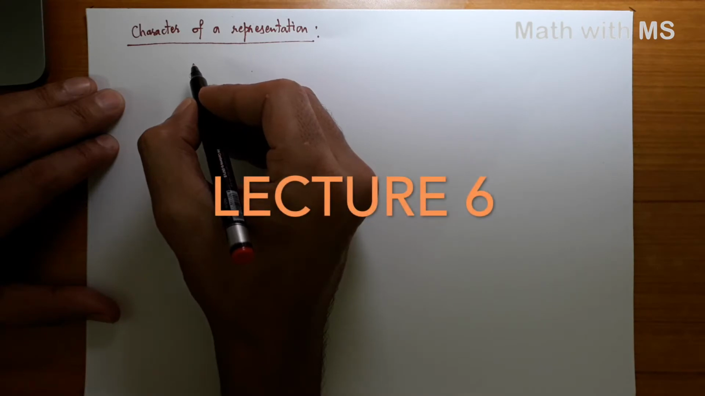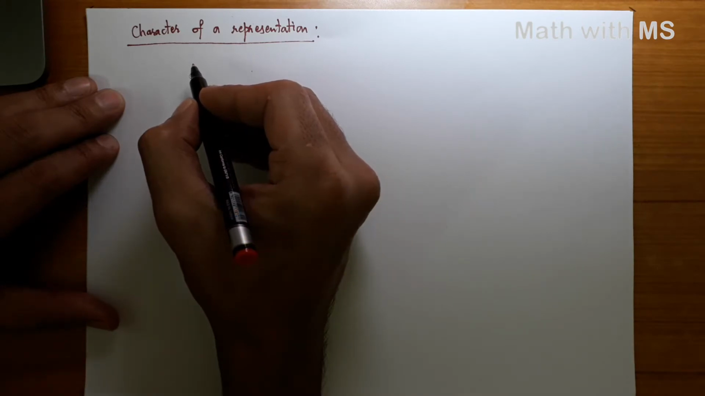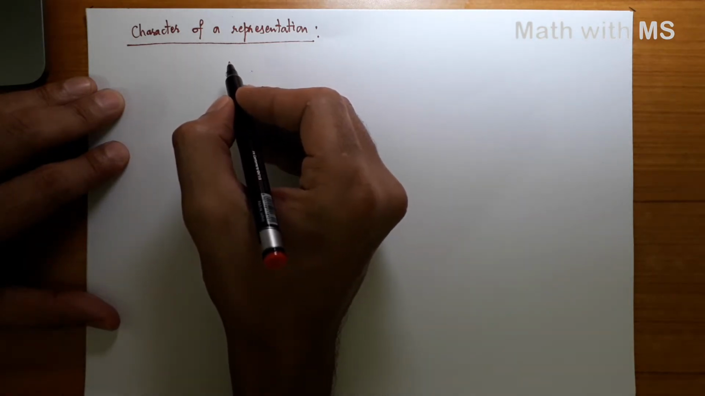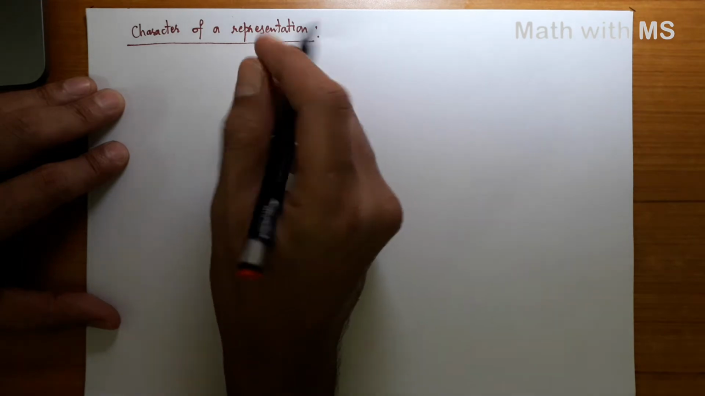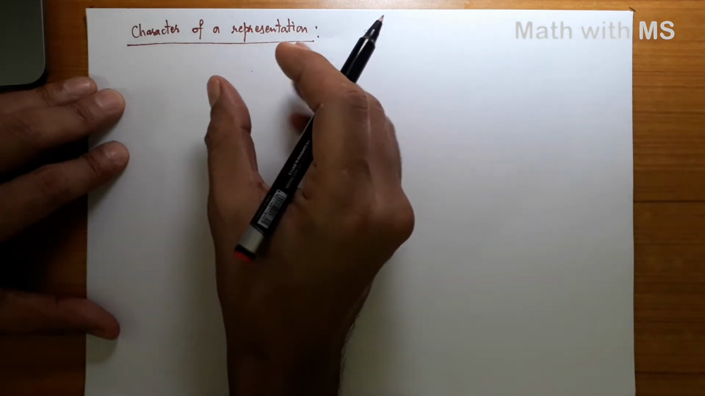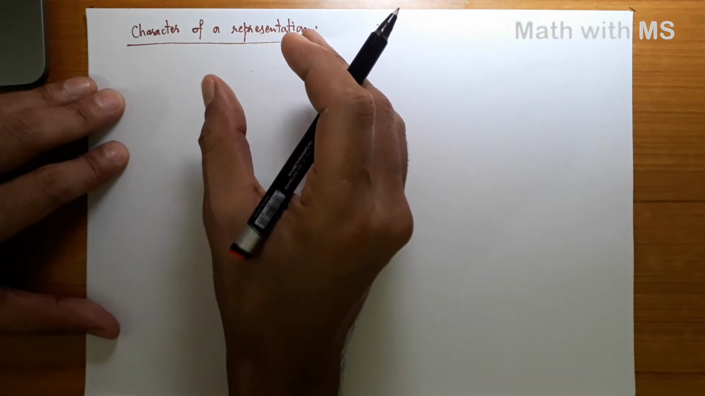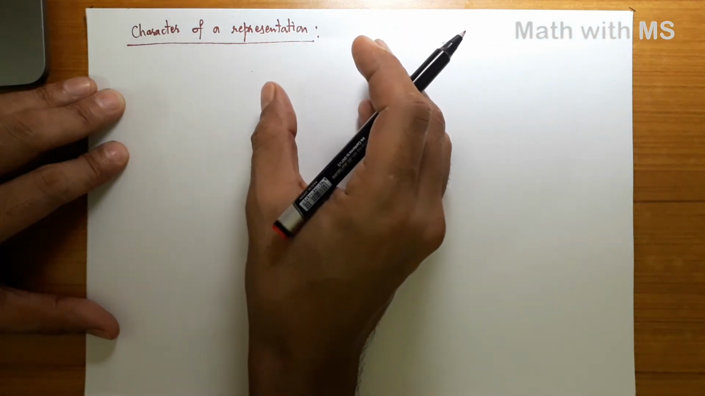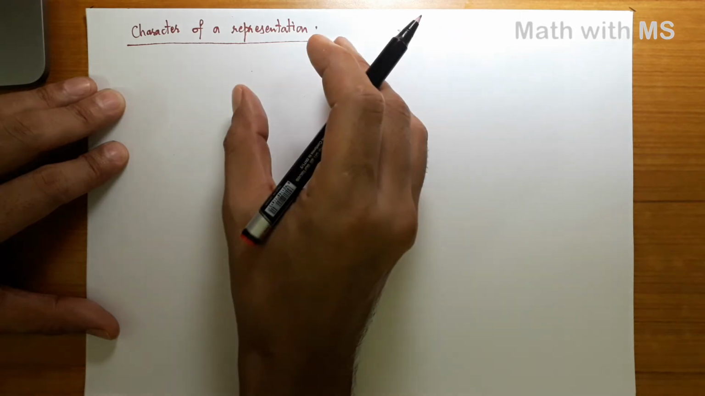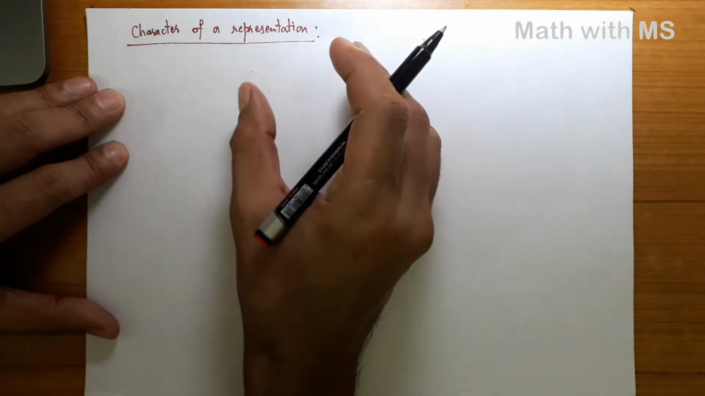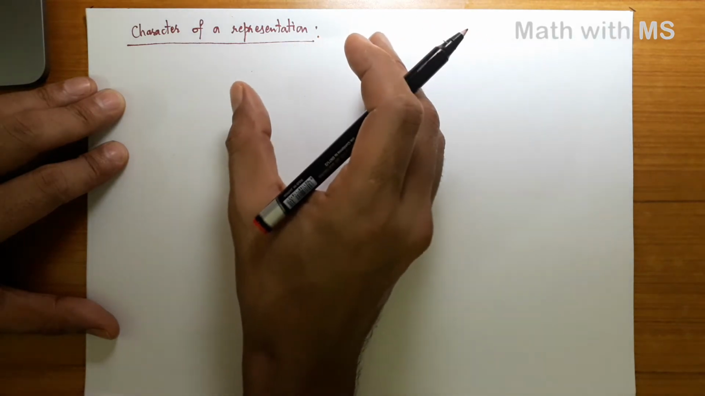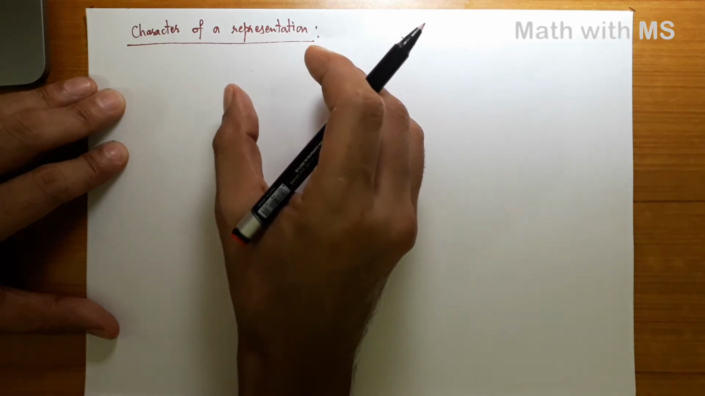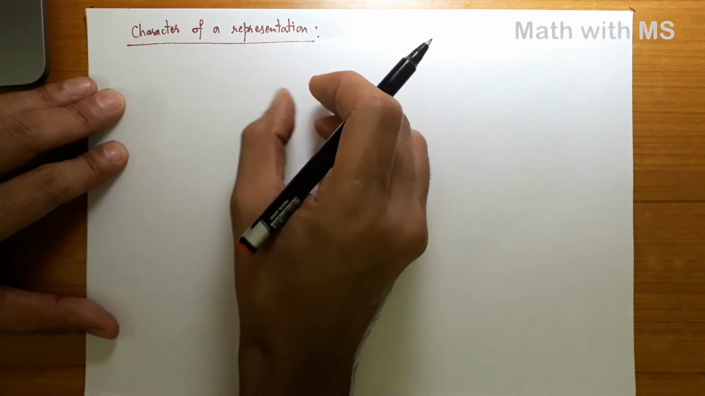Welcome to the sixth lecture on representations of finite groups. In this lecture, we are going to prove the uniqueness theorem. Recall that by Maschke's theorem, every representation of a finite group is equivalent to a direct sum of finitely many irreducible representations. But the theorem, as we stated, didn't say whether the decomposition is unique or not. Today we are going to show that the decomposition in Maschke's theorem is indeed unique.